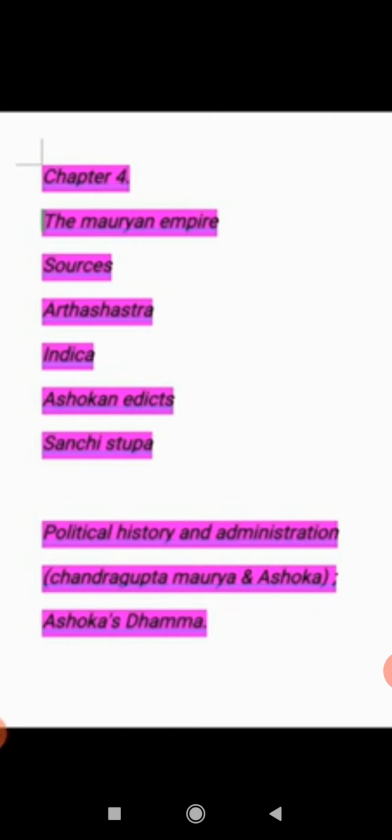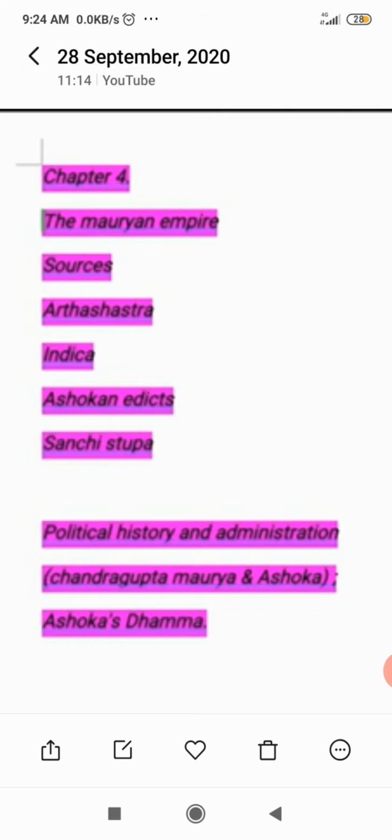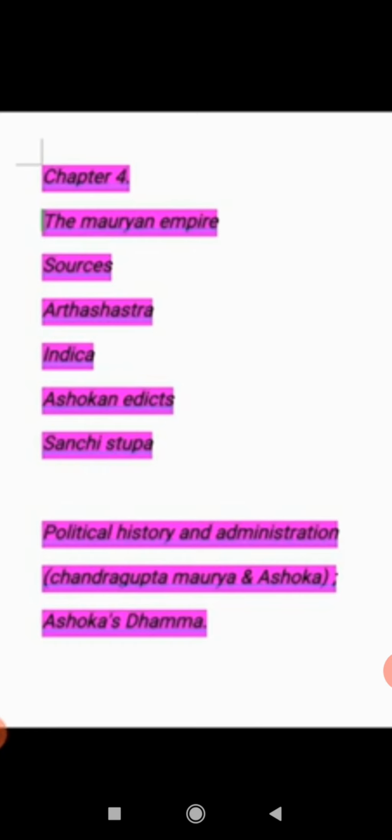The head treasurer was called Sannidhata, and the taxation expert was called Samaharta. One officer in charge was appointed for agriculture. Superintendents of mines, ports, control of commerce, and weights and measures were also appointed. All the mantris were appointed by the king.